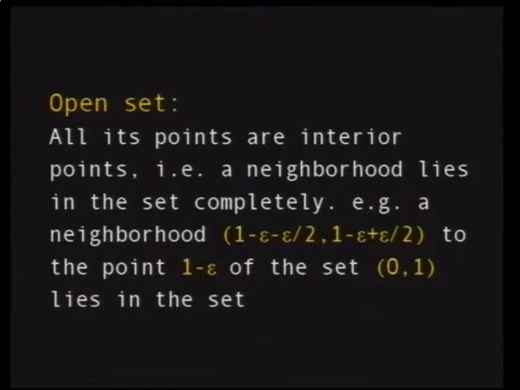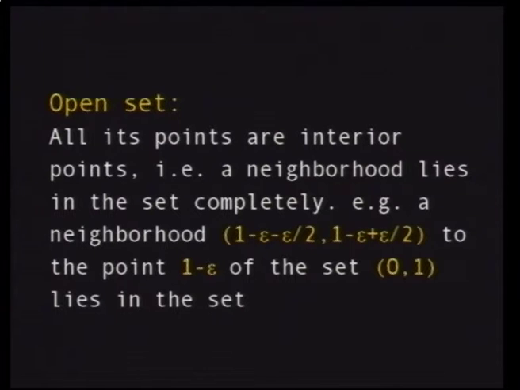What is the meaning of interior points? In an open interval, any point that you choose, for example 1 minus epsilon, is an interior point. Why? Because if you take a deleted neighborhood of radius epsilon over 2, the extreme point of this neighborhood is 1 minus epsilon over 2, which is less than 1, so it's an element in the set.